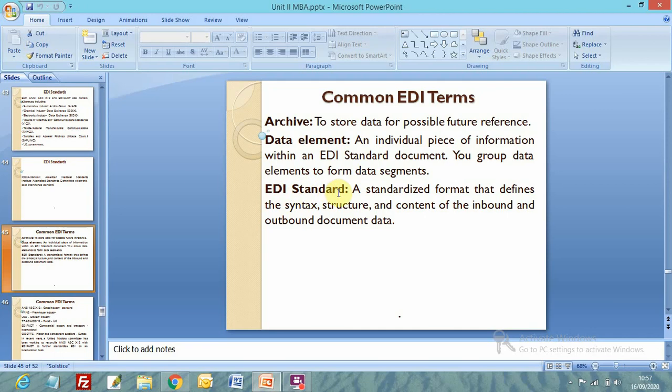EDI standard: a standardized format that defines the syntax, structure and content of inbound and outbound document data. We call it an EDI standard, right?